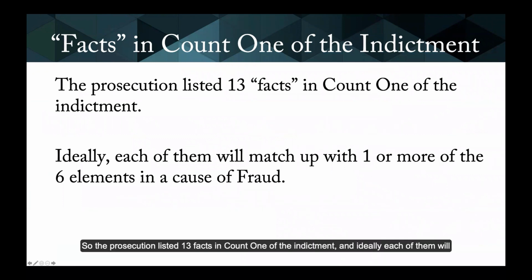So the prosecution listed 13 facts in count one of the indictment, and ideally each of them will match up with one or more of the six elements in a cause of fraud. So our group is going to play a little game of mix and match the elements to these 13 facts offered in the indictment under count one. Ideally, the plaintiff, the government, will use each fact to illustrate how one or more of the elements of fraud were made manifest in Mike DaCorta's scheme to defraud.